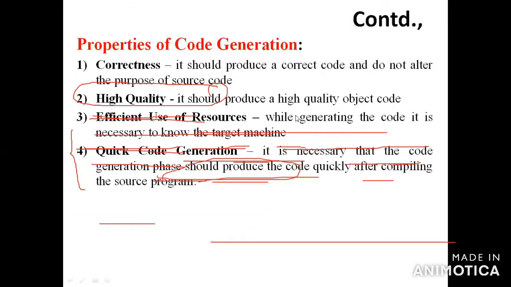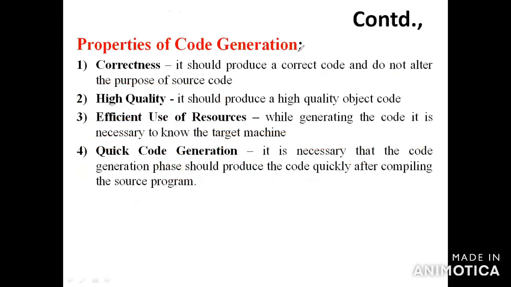Okay, what about the next thing? What are the properties of code generation? Code generation is the final activity, the final phase of the compiler.